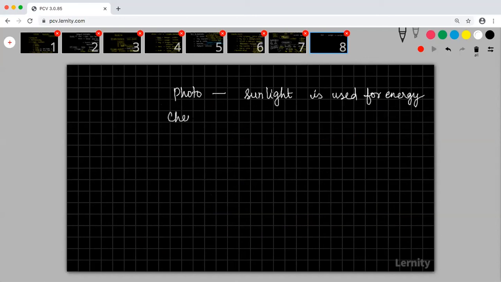What is chemoautotrophism? Chemicals are used for energy. Sunlight is used by certain organisms which have chlorophyll.